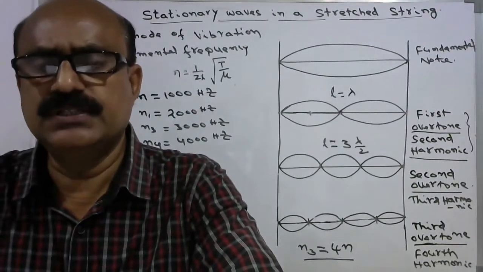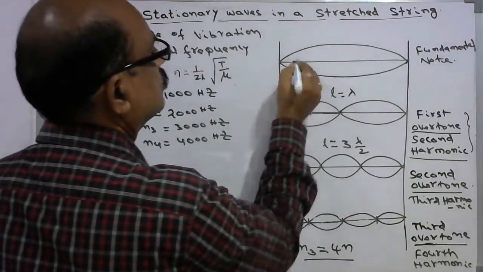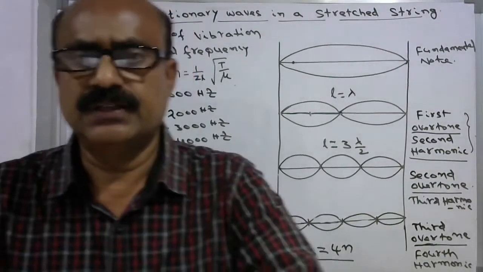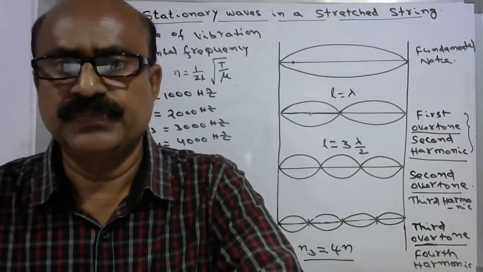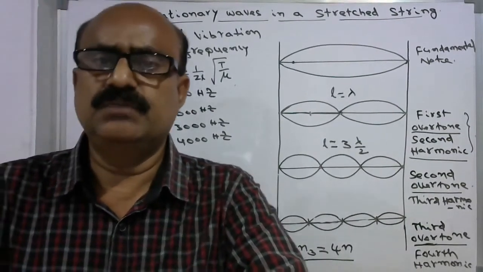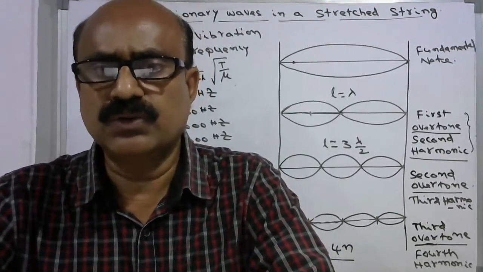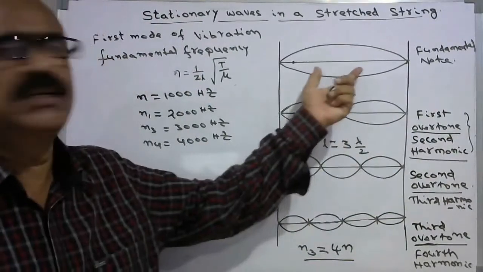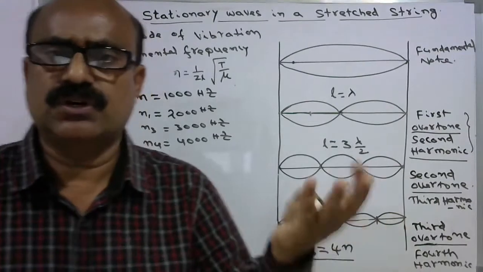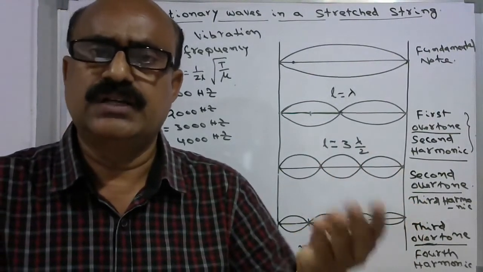If you want to change the frequency, then what you have to do? You have to change the length of this wire. By changing the length only you can change its fundamental frequency and the frequency of the overtones. So always we can get the integral multiples of the frequencies of overtones to that of the fundamental frequency. So we can get all the harmonics, first harmonic, second harmonic, third harmonic, fourth harmonic, and so on.